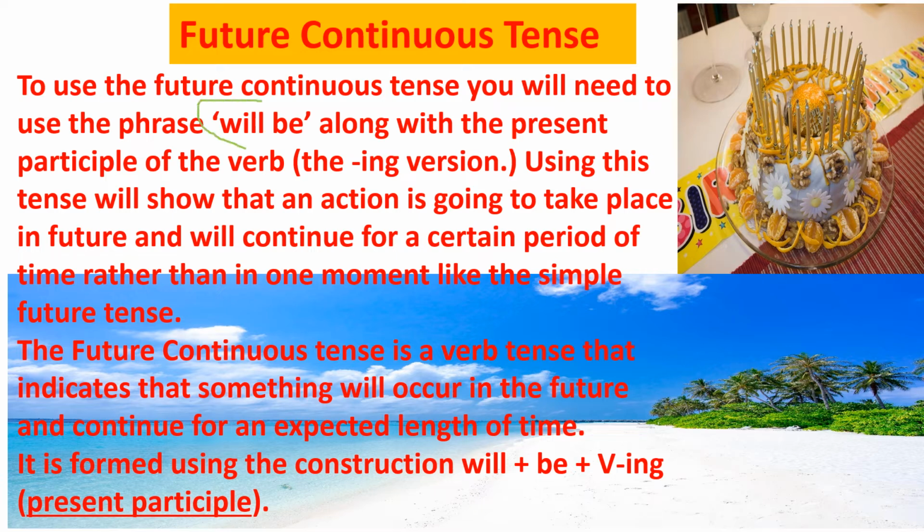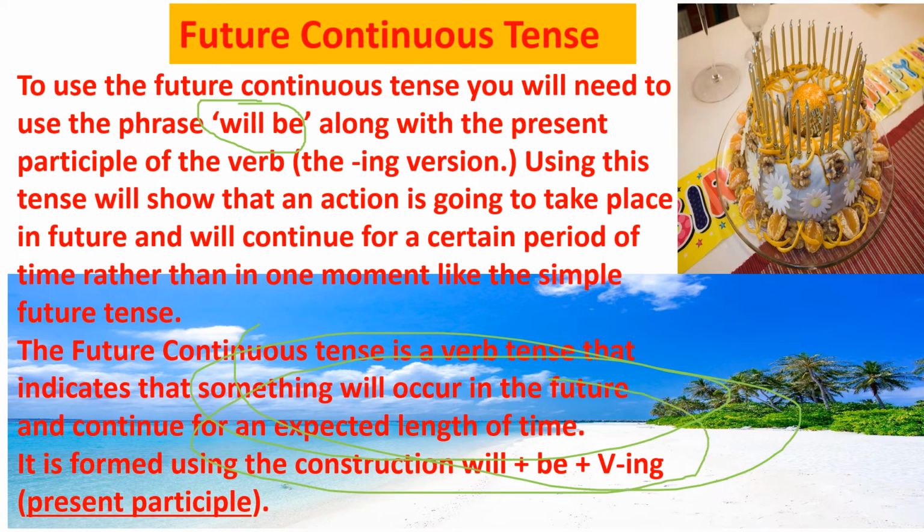So, will be used along with the present participle of the verb, the ing form of the verb. I will be celebrating my birthday in a big hotel. So, will be celebrating. This is called the future continuous tense. I will be going to Goa. I will be going to Goa this winter break.